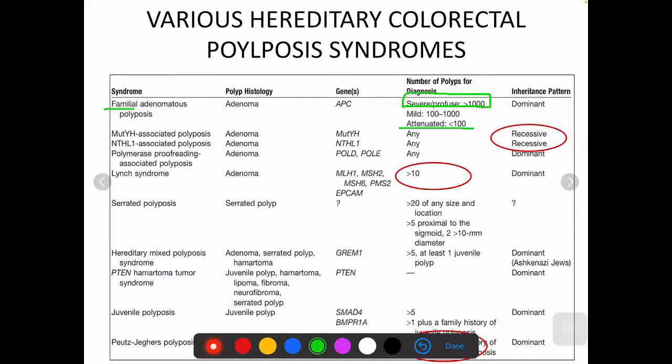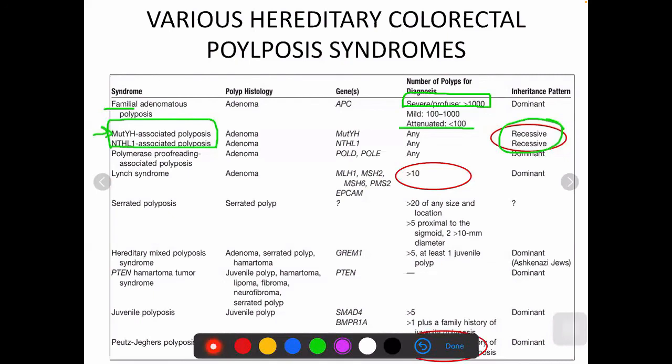The subvariants of this FAP are the MUTYH and the NTHL1 associated polyposis. The only thing to remember here is that they are recessively inherited. It is an autosomal recessive inheritance for these 2 polyposis syndromes, whereas FAP and all the other hereditary polyposis syndromes are autosomal dominant. Only these 2 are recessively inherited. That is the only thing you need to remember as of now. This chart is very important.